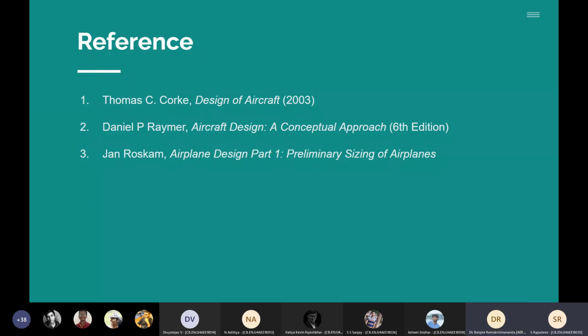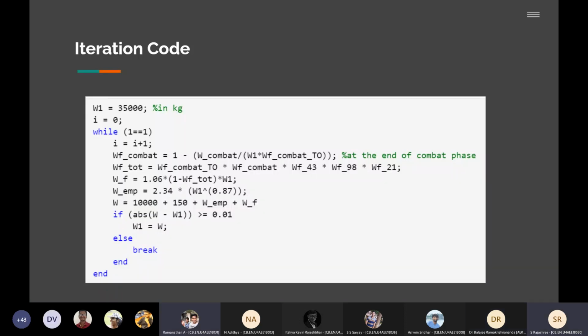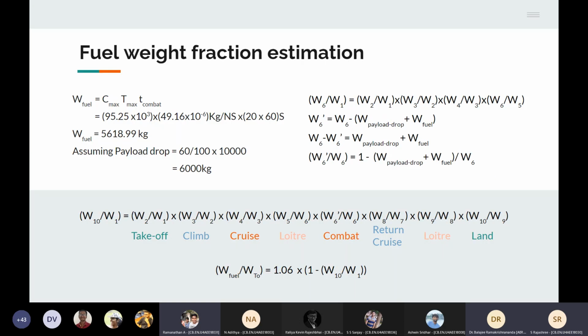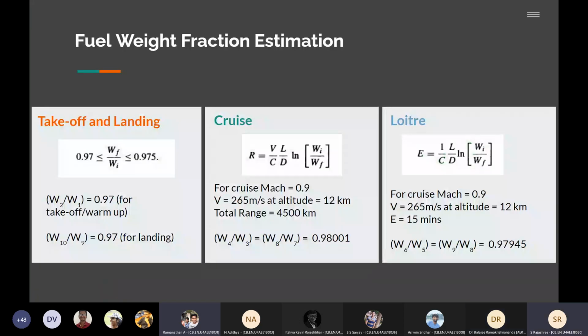Excuse me, sir, I have one question. Ramnathan, tell me. Rajshri, you showed a slide wherein you showed cruise and maximum endurance condition, loiter. Here you have set both the speeds the same. You have set same speeds for both cruise and loiter. So will the conditions be different for cruise and loiter?